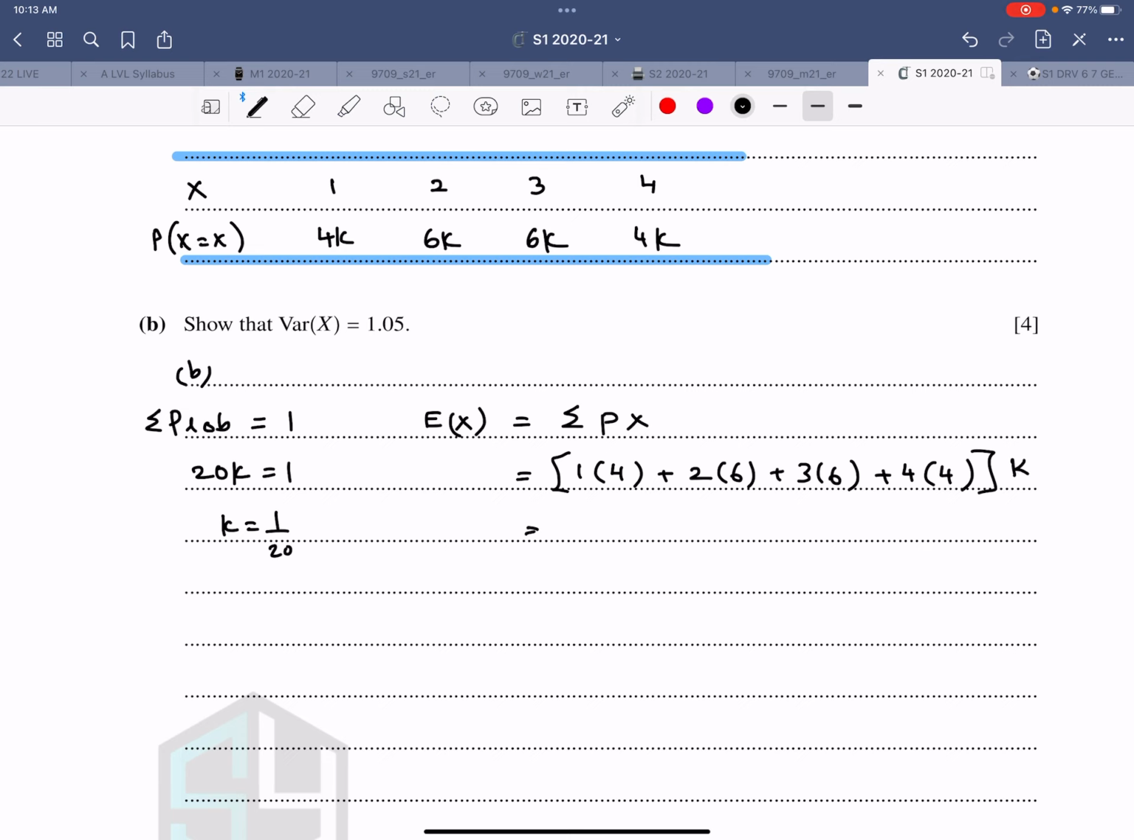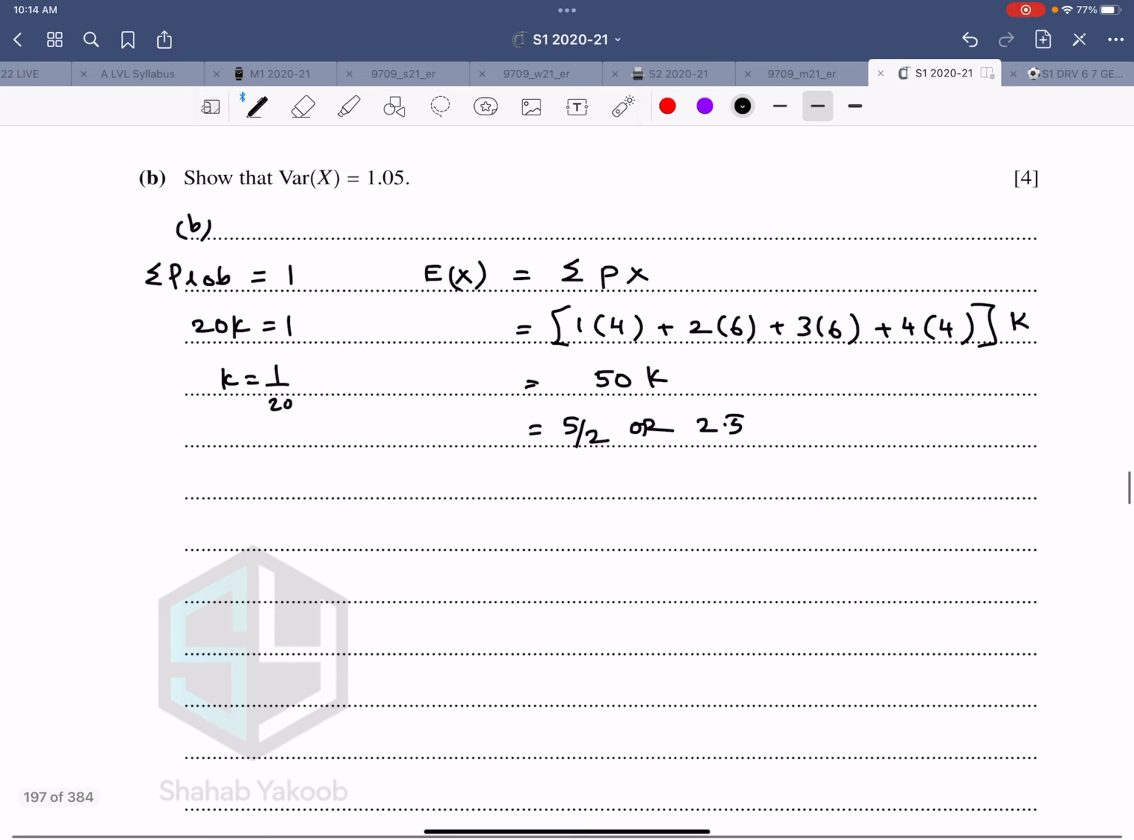That's 4 plus 12. That is 16. 16 plus 18. That is 34. 34 plus 16 is 50. So that is 50 multiplied by k, which is 50 into 1 over 20, which is 5 over 2. So this comes out to be 5 over 2 or 2.5. That is the answer for the first part.